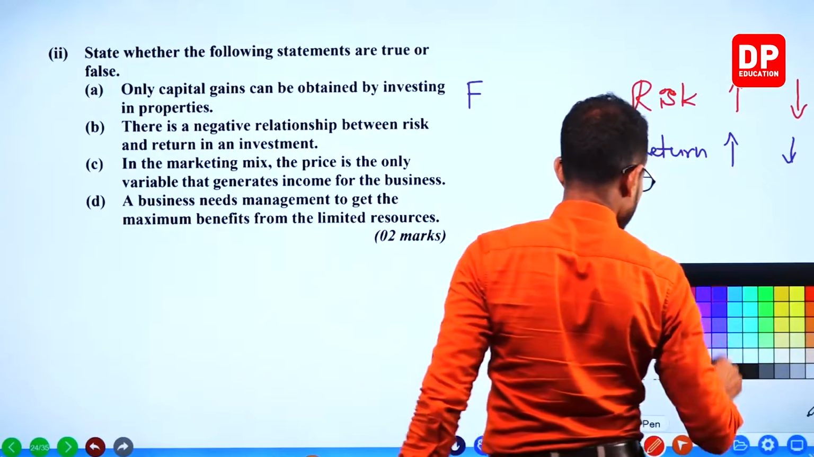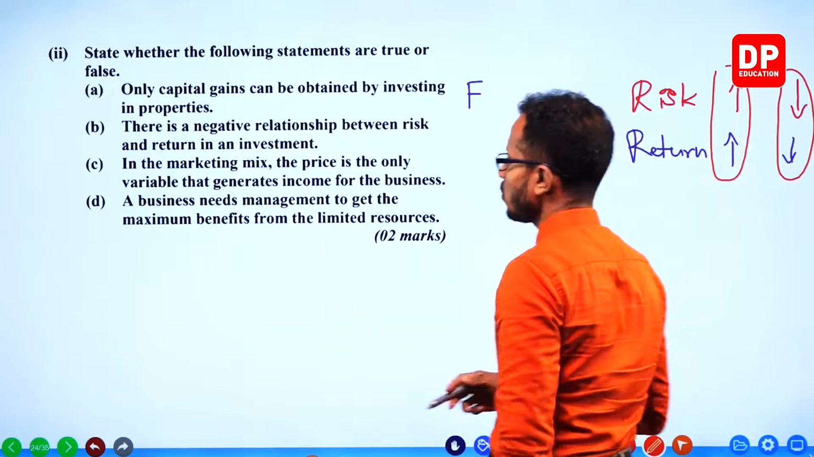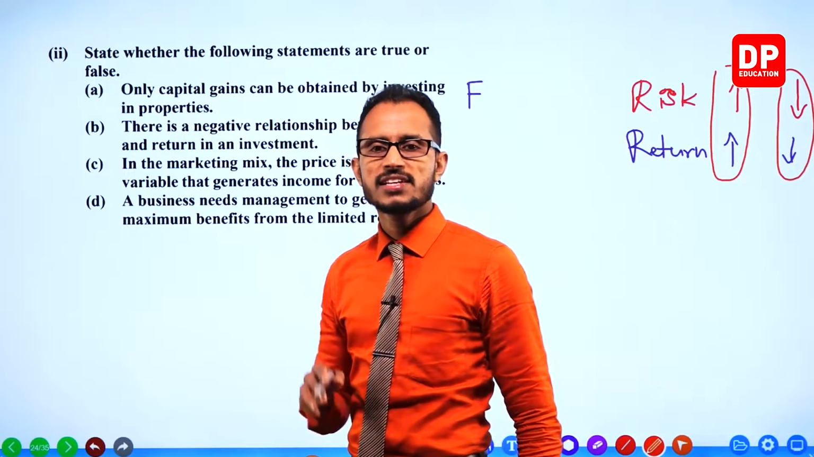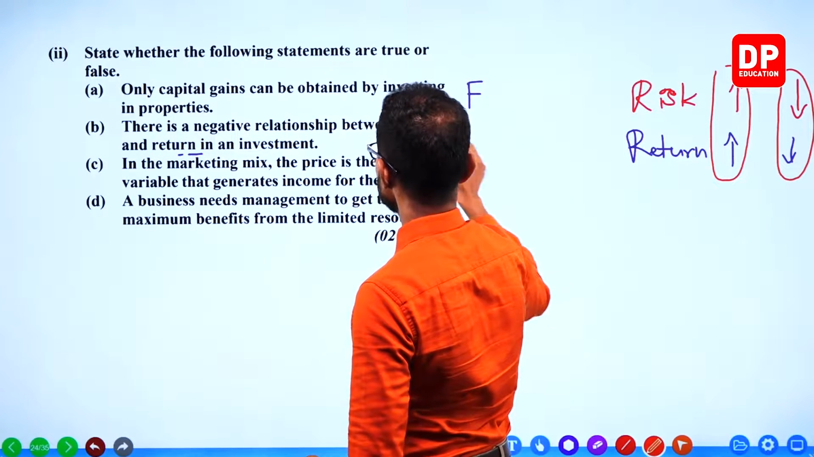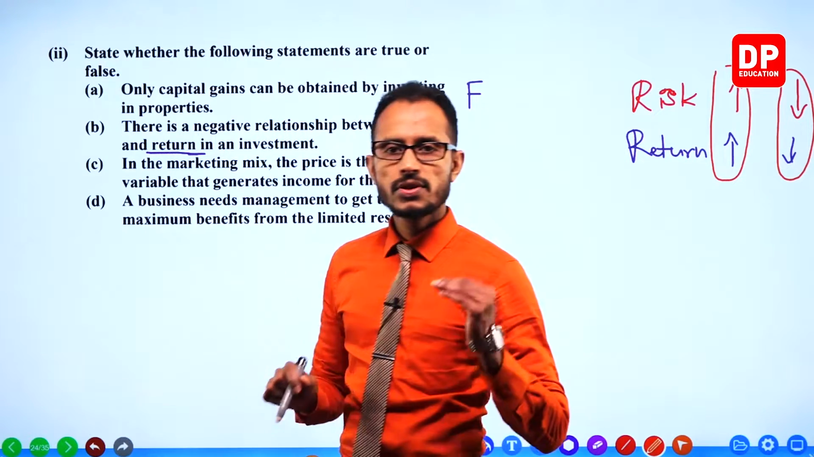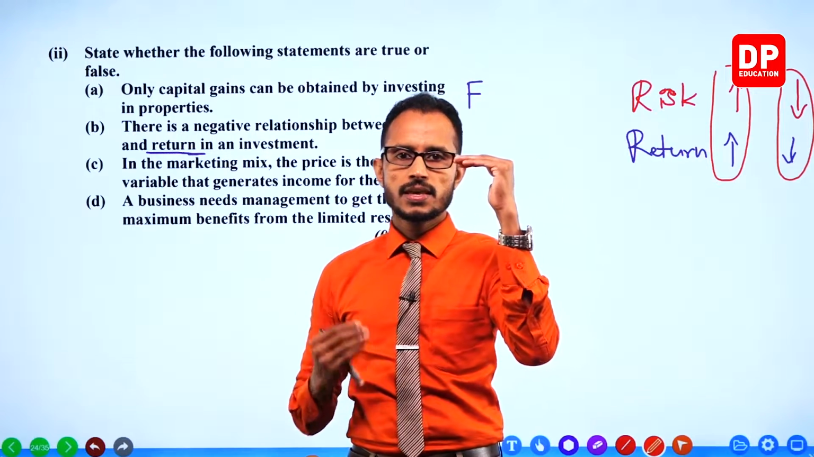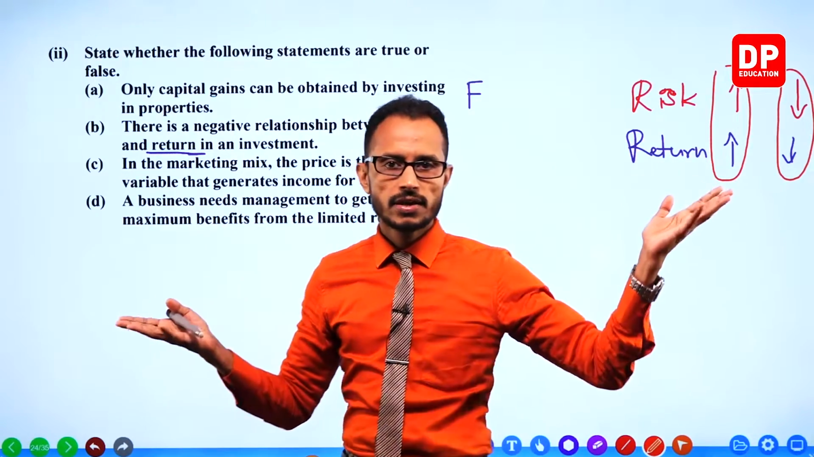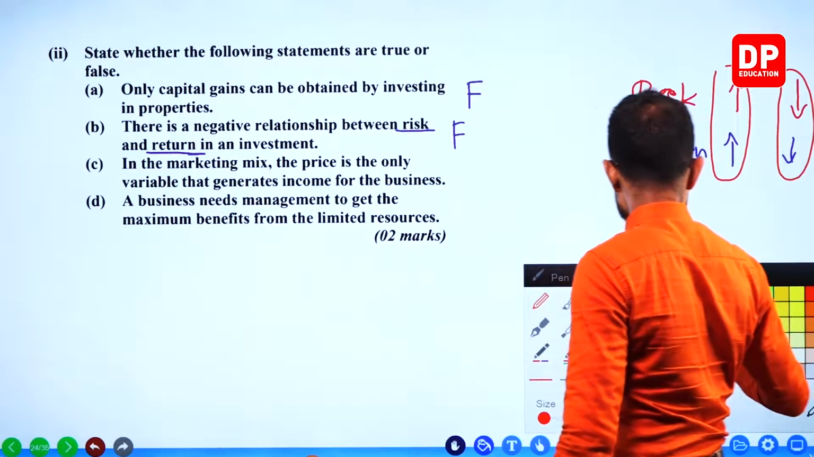So what is the relationship between risk and return? High, high, low, low, which means it is not negative, it is direct. Negative relationship between risk and return? Negative means when one is increasing, the other is going opposite, decreasing. This is not like that. So it's not negative. False.